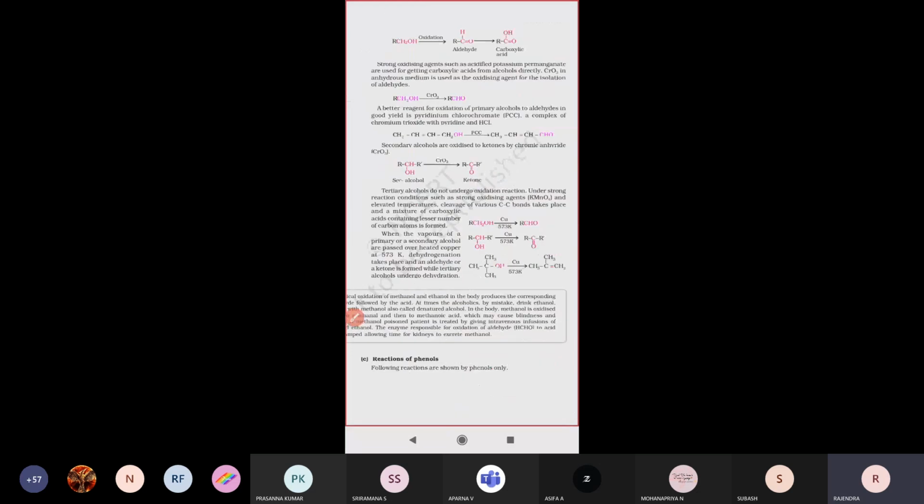Next, what are the major oxidizing reagents we are using? Chromic oxide, CrO3, is one of the oxidizing agents. Next is PCC, pyridinium chlorochromate, which is also an oxidizing agent.